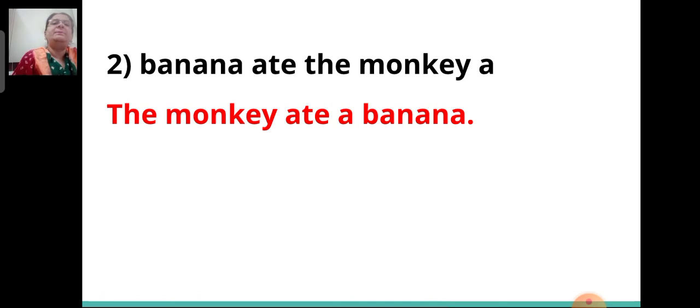Second, banana ate the monkey. So this also does not make any sense. So we have to make a meaningful sentence. How will you rearrange? You will rearrange this by writing, the monkey ate a banana.